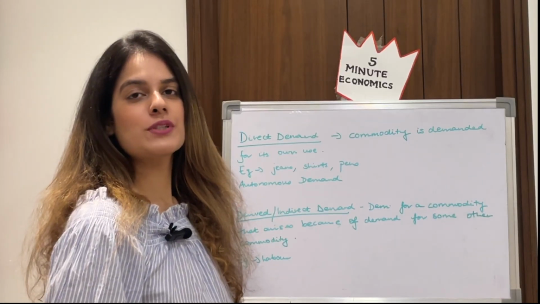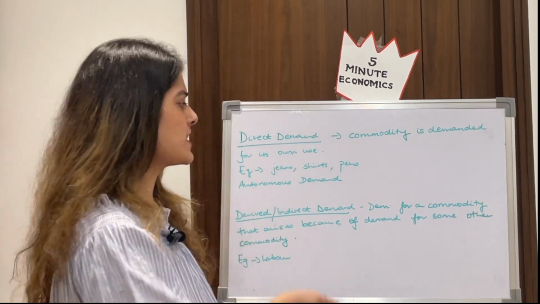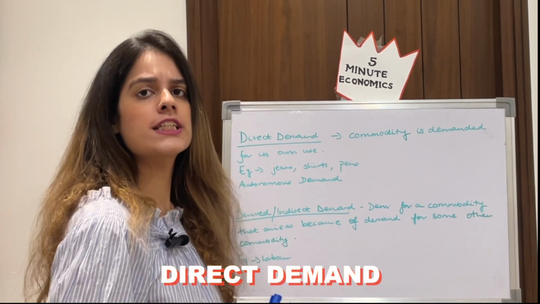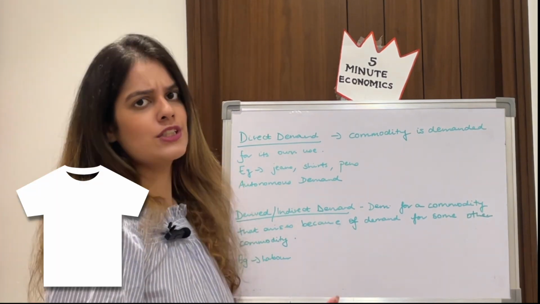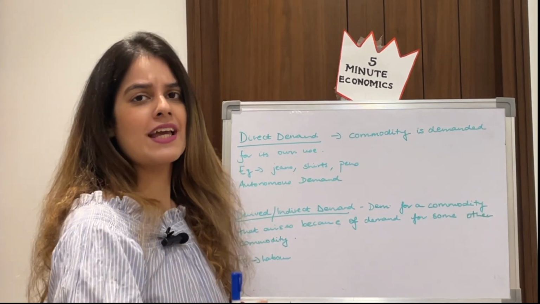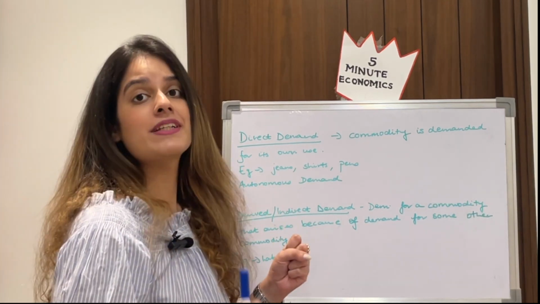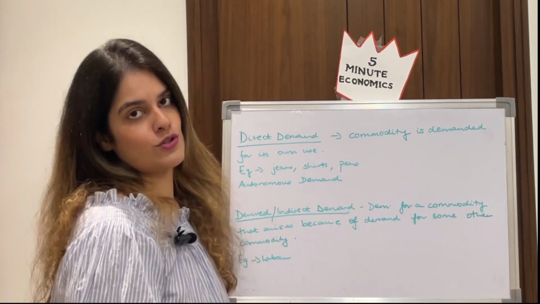Moving ahead to the other two types of demands, which are direct and indirect demand. As the name suggests, direct demand is when the commodity is demanded all by itself for its own use. For example, a t-shirt, a pen maybe, or jeans, anything, guys. You can just take anything and you will know that when we directly demand a thing, it's known as direct demand. It is also known as autonomous demand.